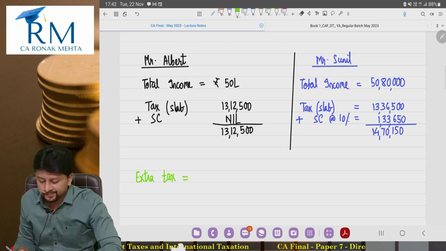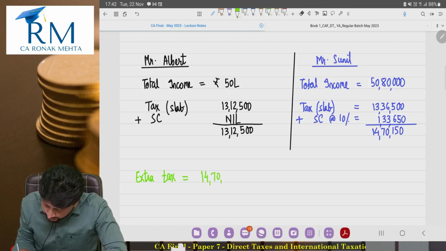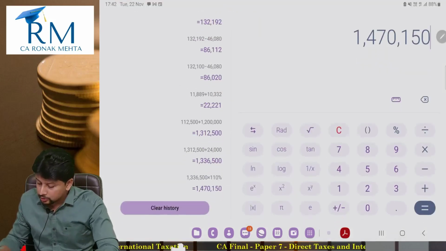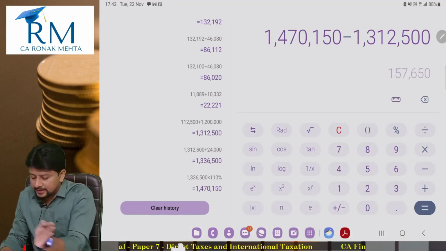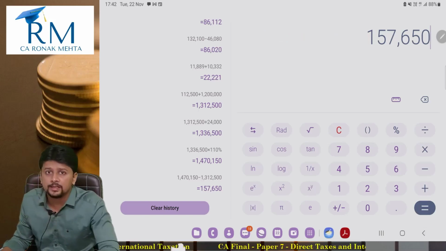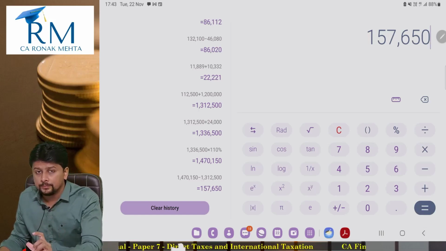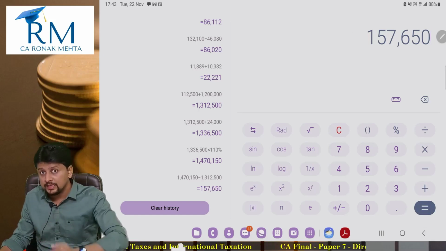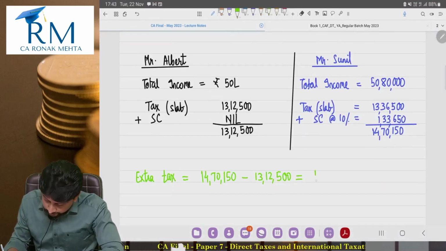So when you analyze the extra tax that Mr. Sunil is paying compared with Mr. Albert, his extra tax is 14,70,150 minus 13,12,500. This is the extra amount he is supposed to shell out to the government because his income exceeded 50 lakh rupees. His income exceeded 50 lakhs by just 80,000, but because of that, his tax outflow is increasing by 1,57,650.